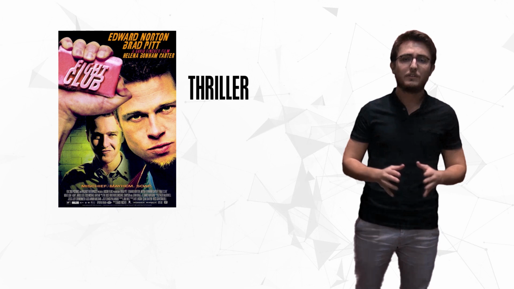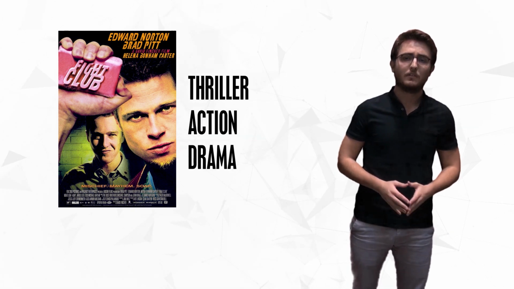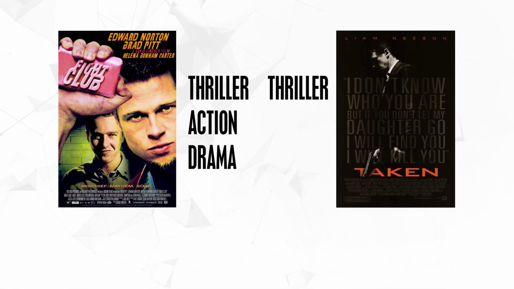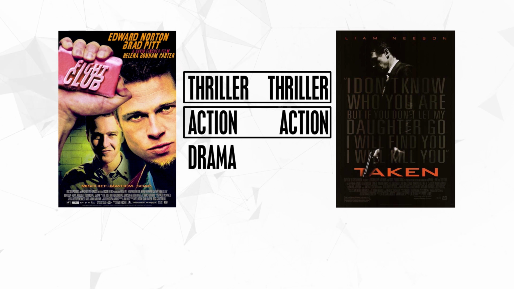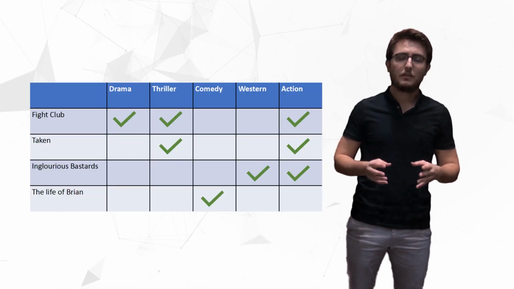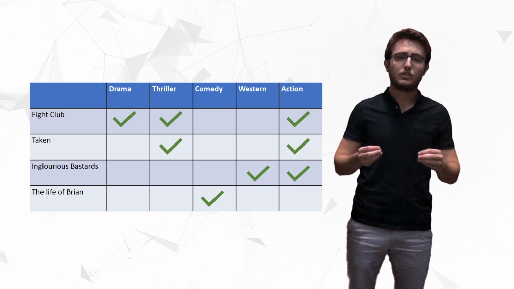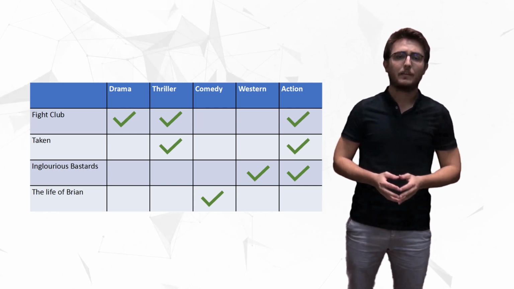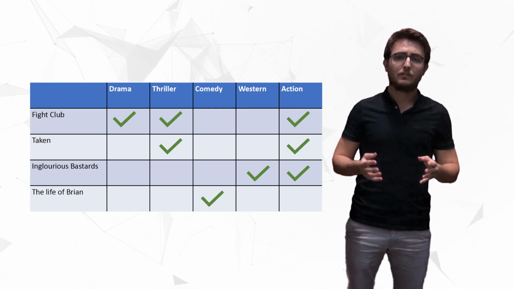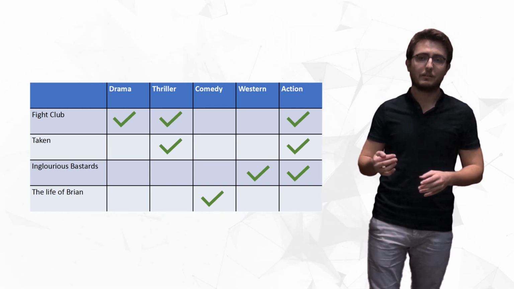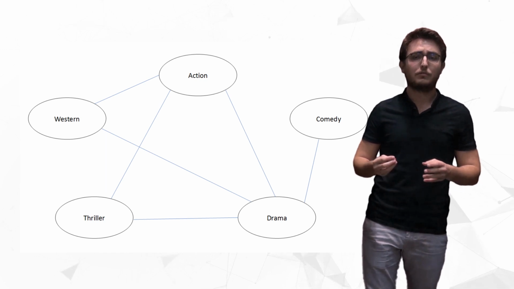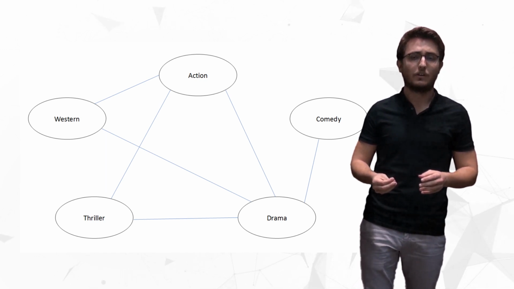Let's take an example with some movies. For example, Fight Club is both a thriller movie, an action movie, and a drama movie. And Taken is both a thriller movie and an action movie. So there are a lot of movies that are both thriller and action movie. So in the new embedding space, both labels, thriller and action, will be close to each other. In order to build the new embedding space, we are going to use the graph of relations between labels. And if two labels are often correlated, they will be close to each other.